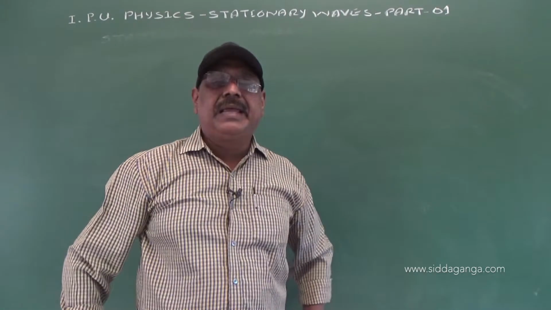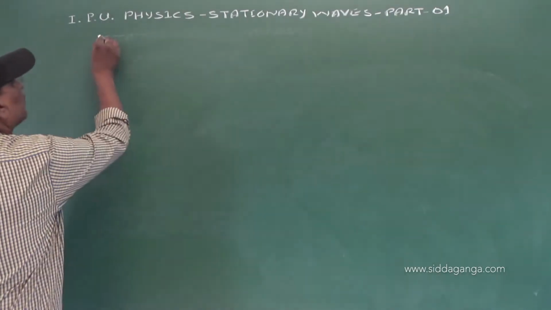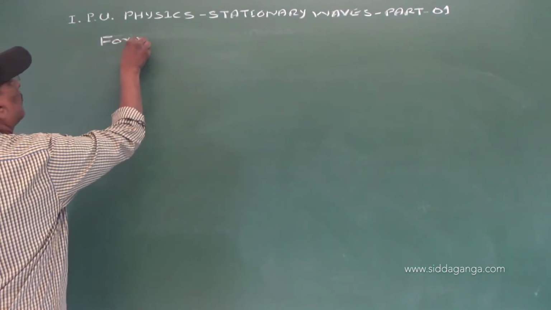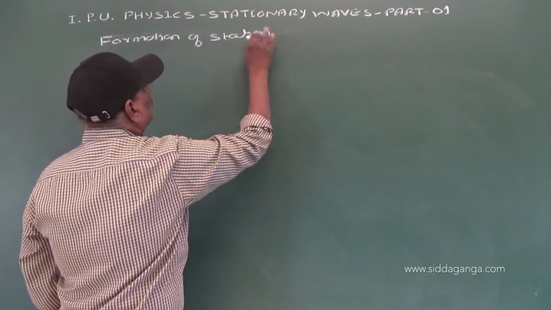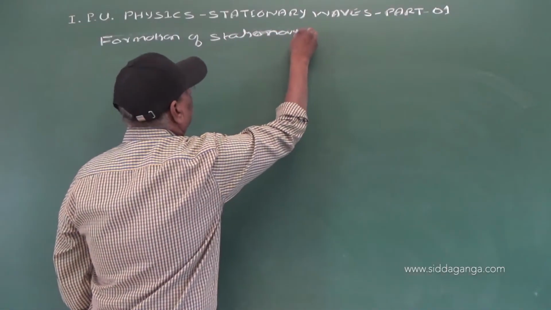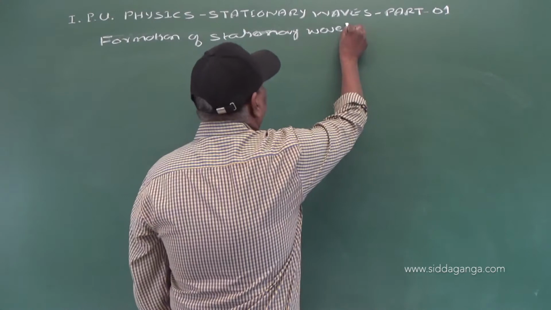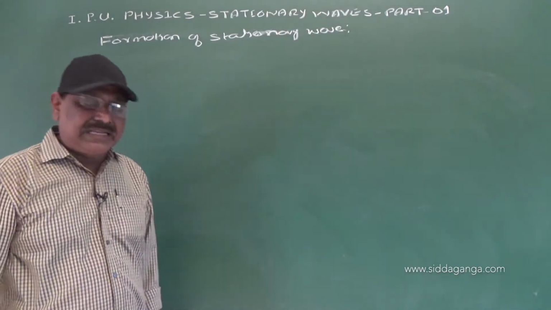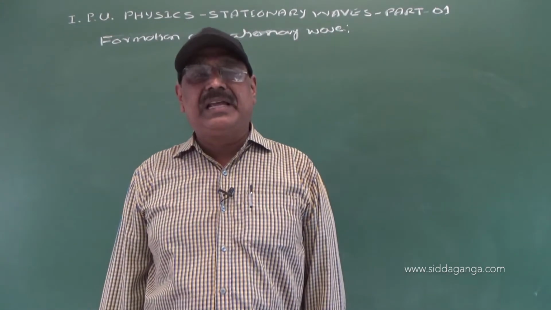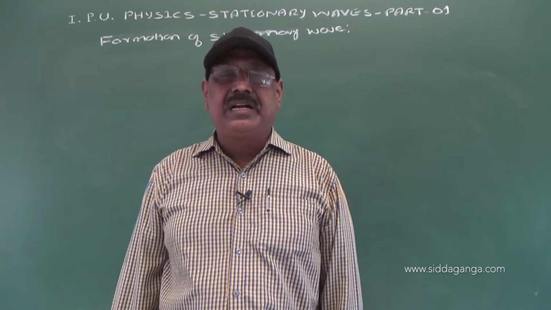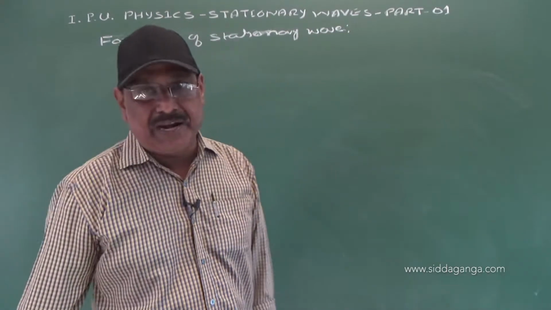Now we will take the formation of stationary wave. Now let us consider two identical progressive waves traveling in opposite directions, represented by the displacements y1 and y2.